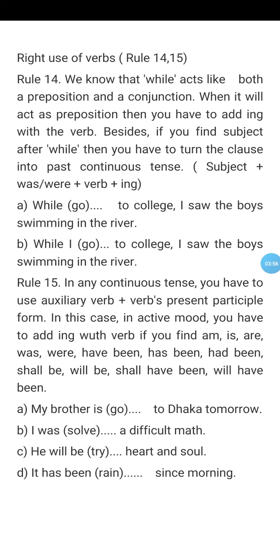And in the final example, you find the auxiliary verb has been, and it indicates present perfect continuous tense, and it is in active mode. This is why you have to add ing with the verb rain, and the answer will be: it has been raining since morning.